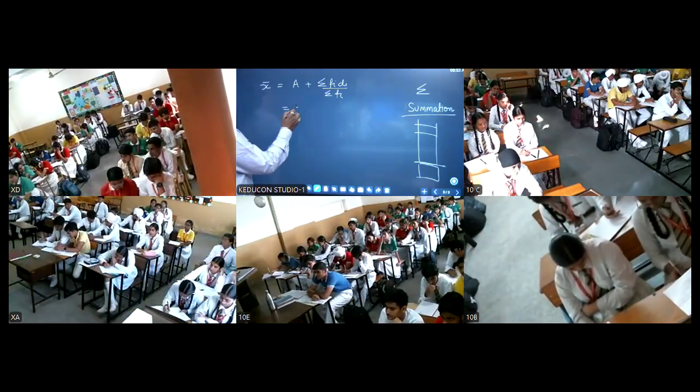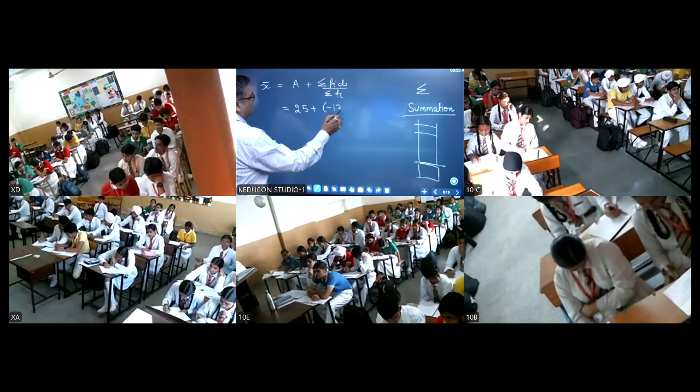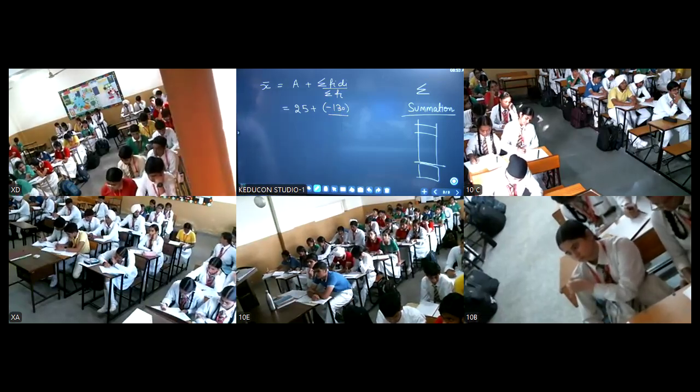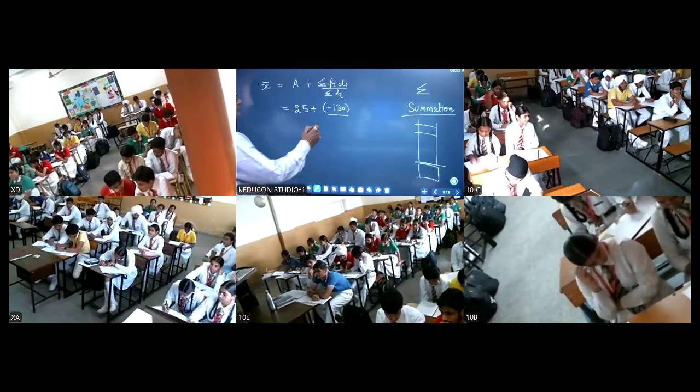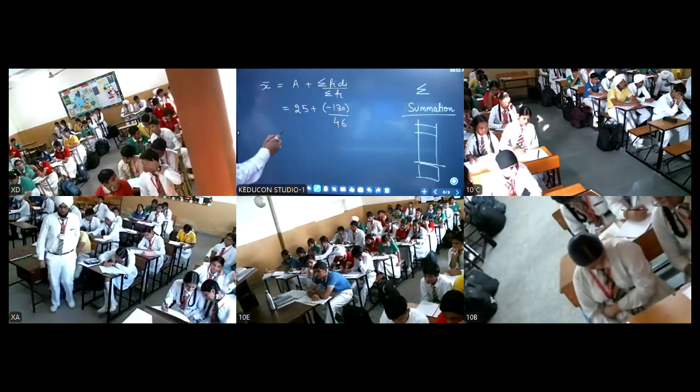What is the value of a? 25. The value of summation fi di is minus 130. And what is the value of summation fi? 46. When you solve this, what does it come out to be?